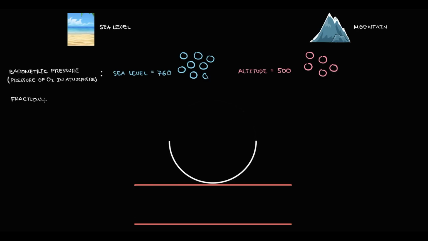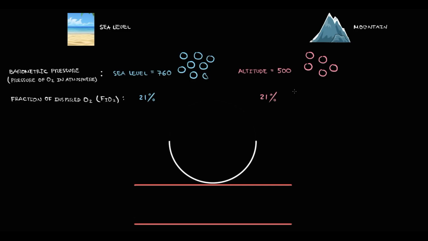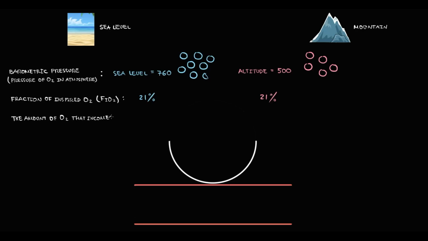The fraction of inspired oxygen is always 21%, whether you are at sea level or in the mountains. Basically, it tells us that among all gases in the atmosphere, the portion of oxygen is always 21%. For example, the portion of nitrogen is always 78%. These are the two most common gases in the atmosphere. And knowing these values, we can calculate the actual amount of oxygen that comes with each breath into our lungs. We call this value partial pressure of inspired oxygen.